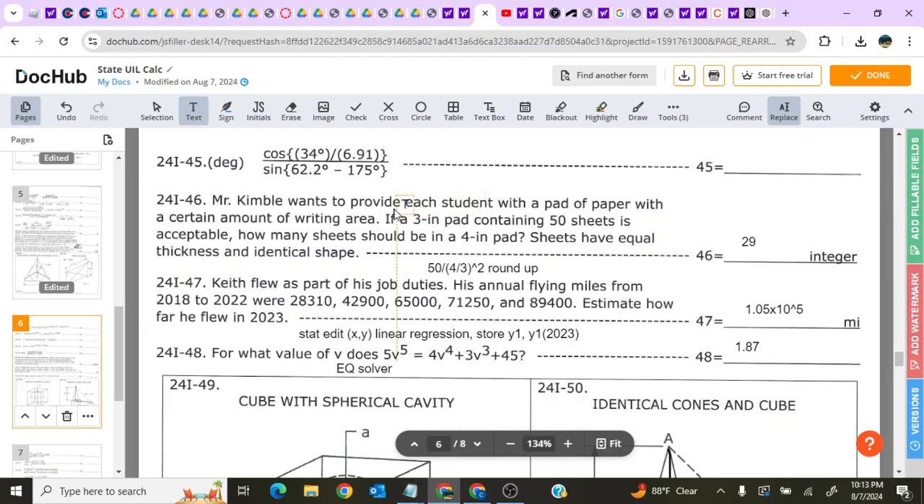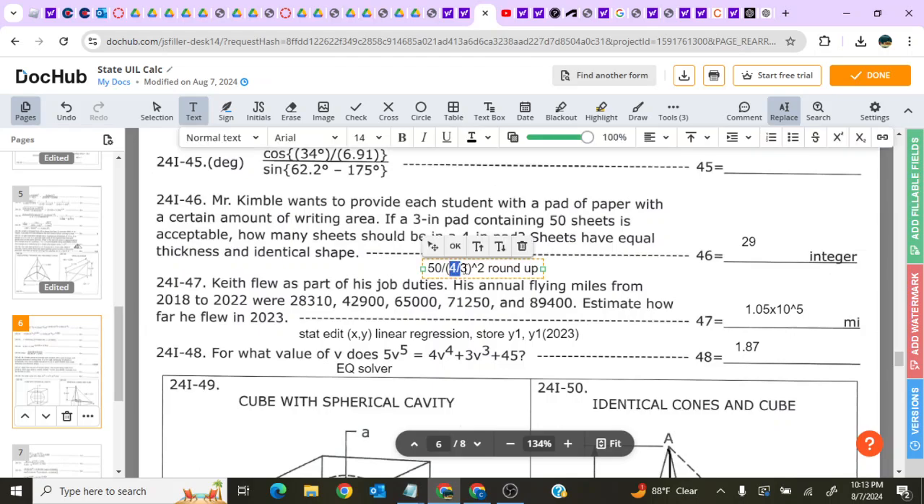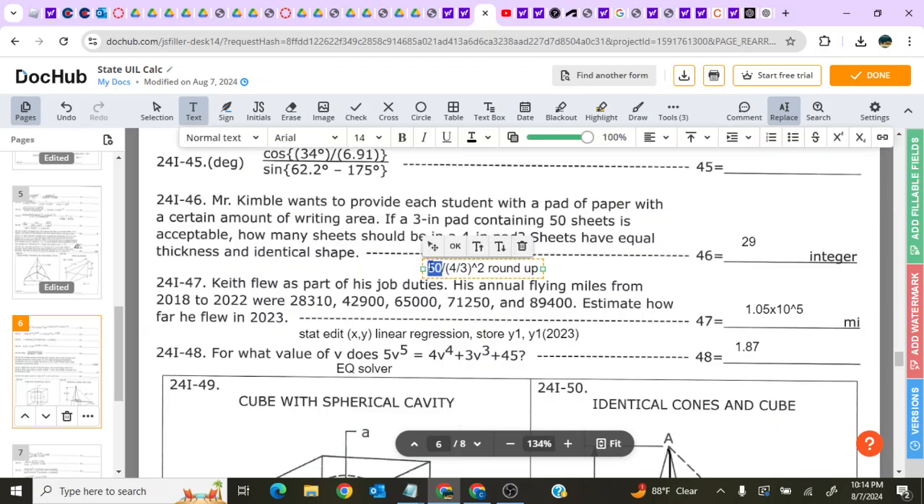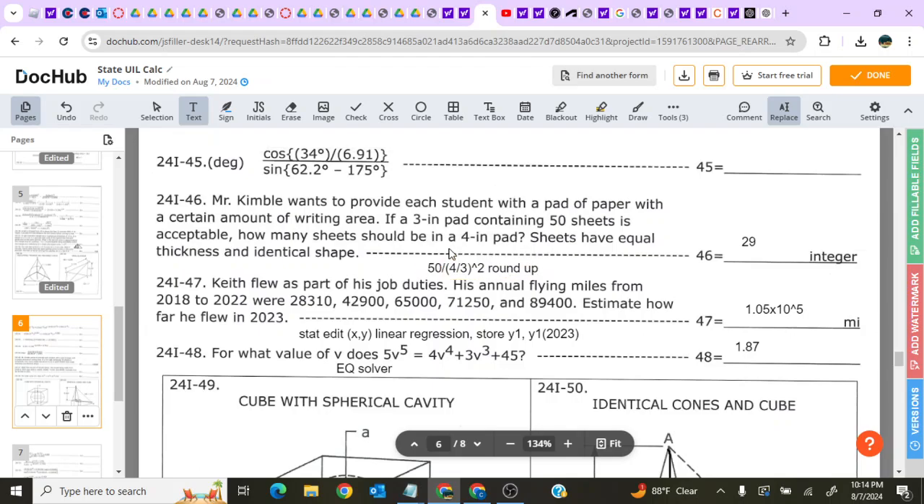Well, the amount of writing space, if you imagine writing on a paper, is based on the area. So an area is based on a side squared. That's going to be our ratio, 4 over 3 squared, so 4 squared over 3 squared. So a 4-inch pad has 16 over 9 times as much space as a 3-inch pad. Therefore, to make an equal amount of thickness, you have to divide that by the 50 sheets of 3-inch that were acceptable. And you have to round up because you can't have anything less than what's acceptable. If you do that, you get a value of 29.